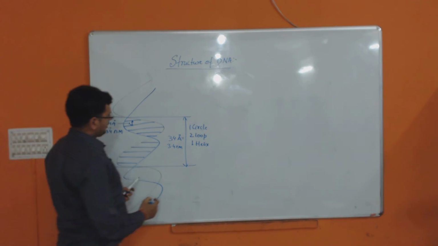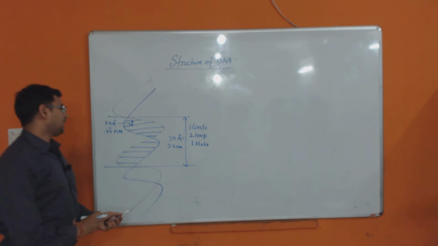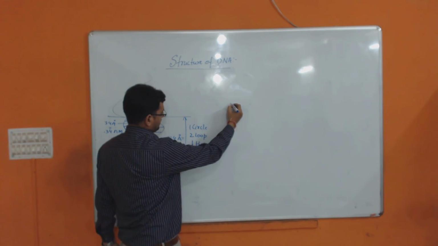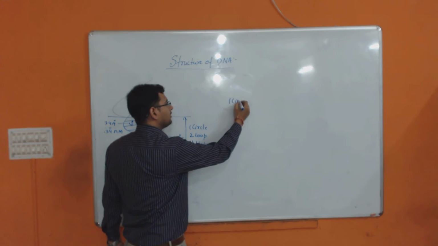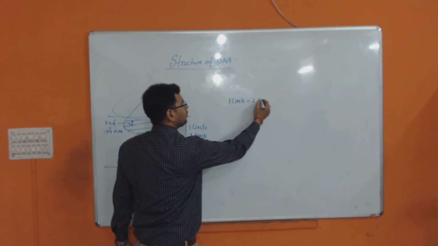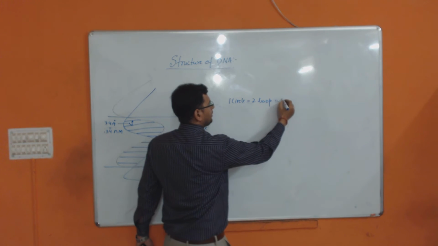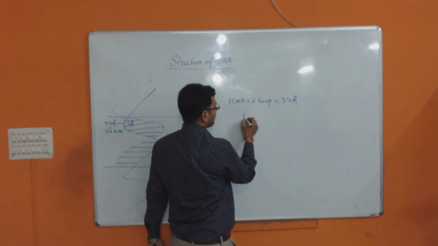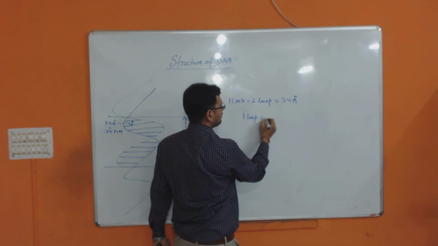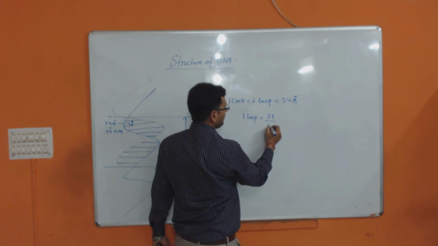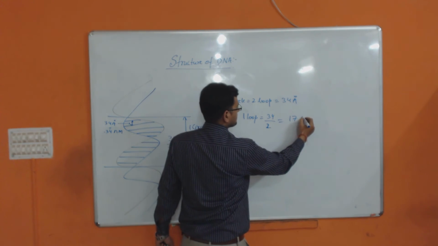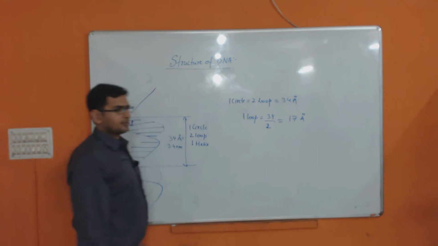Now, so we can say here that one complete turn, that is 2 loops, will be 34 angstrom. Then the length of one loop will be how much? 34 divided by 2, 17 angstrom.